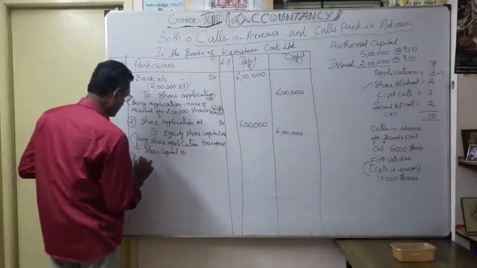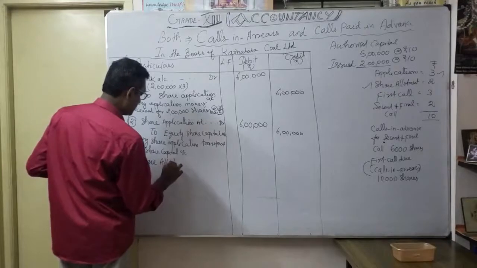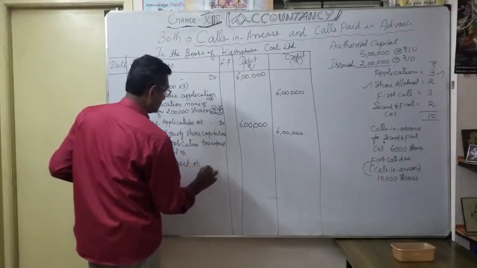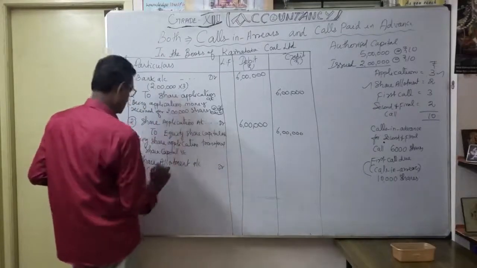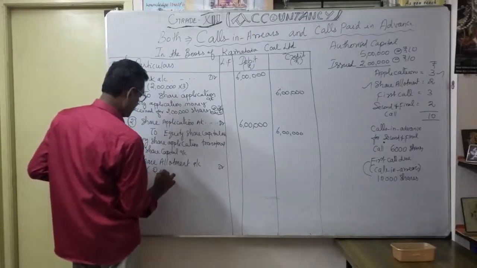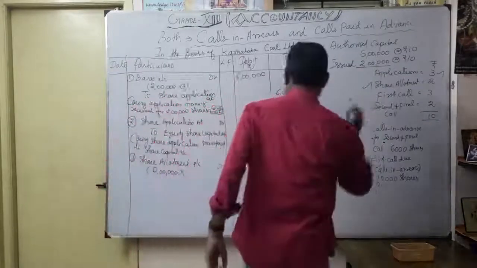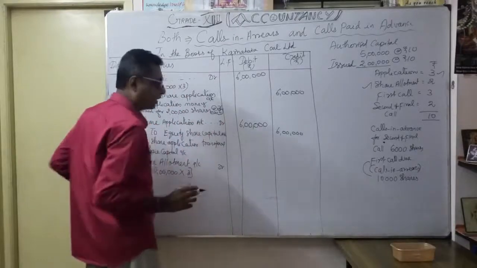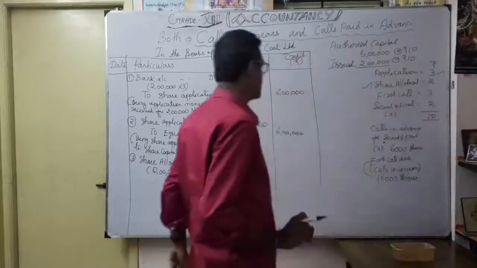As you know, share allotment account debit. How much? You know, 2 lakhs, correct? 2 lakhs issued capital into, what is our allotment? 2 rupees. Okay, so 2 rupees. So how much will you get? 4 lakhs.